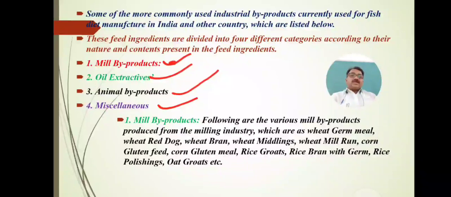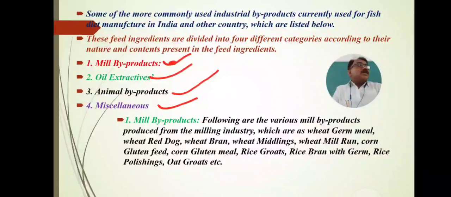These meal byproducts are the various byproducts produced from the milling industry, which are wheat germ meal, wheat red dog, wheat bran, wheat middling, wheat mill run, corn gluten feed, corn gluten meal, rice groats, rice bran with germ, rice polishing, oat groats, etc. All these are the meal byproducts.